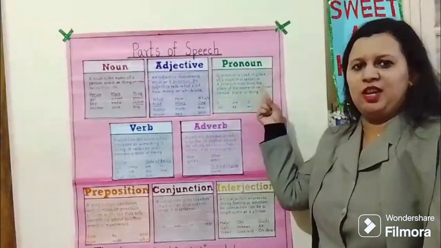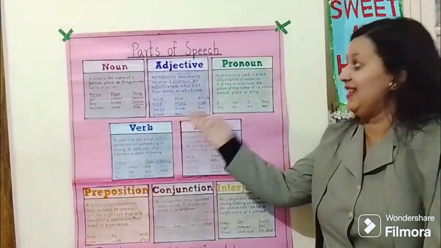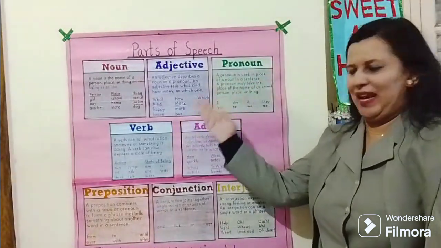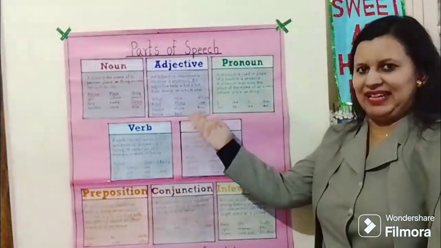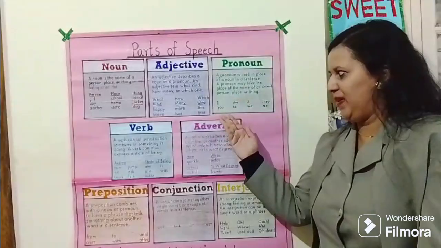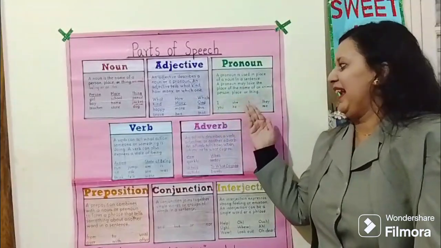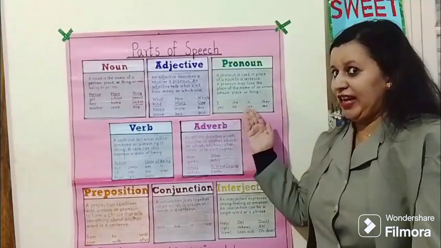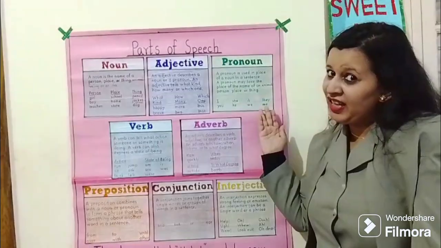A pronoun is used instead of a noun in a sentence. A pronoun may take the place of an animal, person, thing or place. Example: I, she, it, they, you, he, we, me.